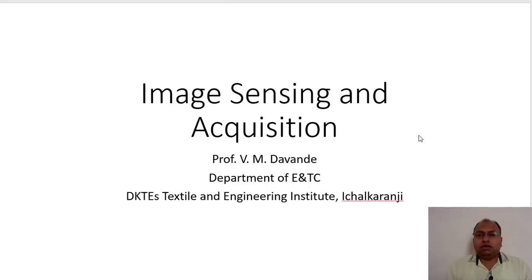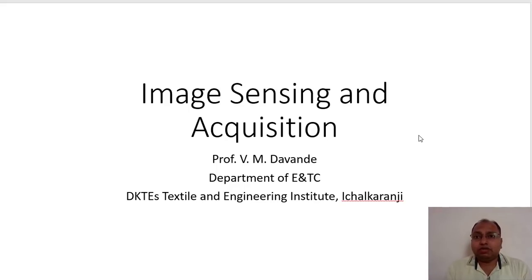Now let us discuss image sensing and acquisition. We have talked about how our human eye views the scene, and about brightness level discrimination.